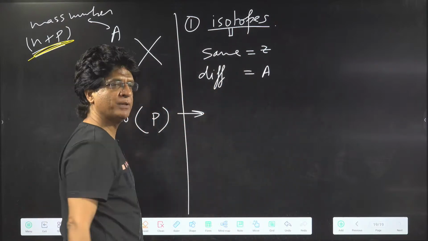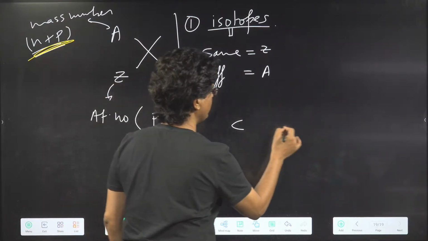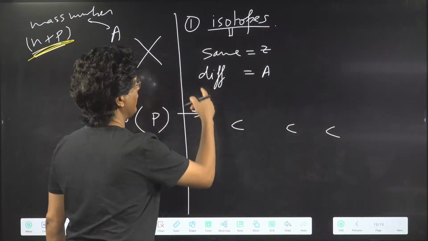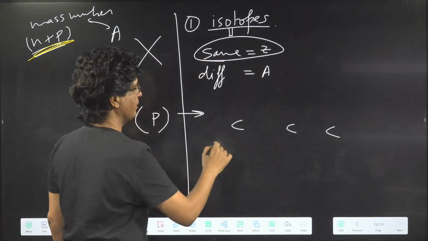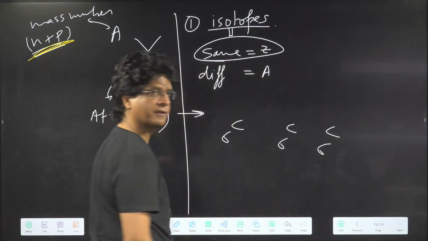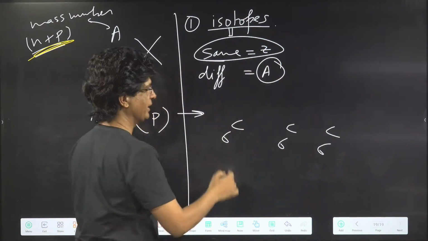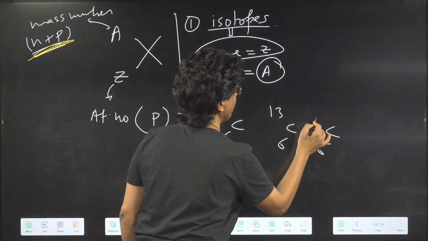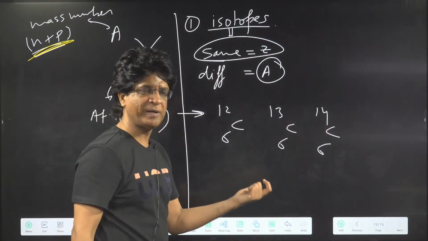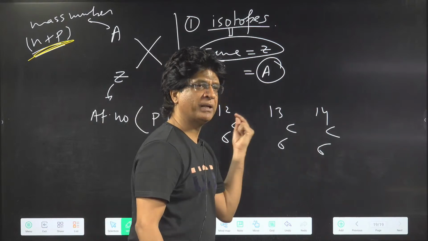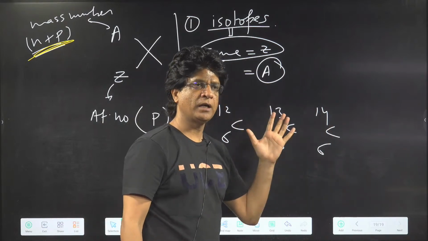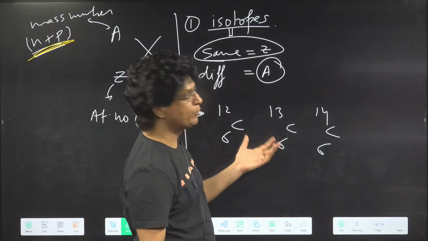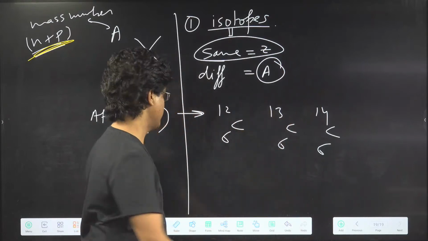Can we have some examples of isotopes? Like carbon, carbon, carbon. Atomic number has to be the same: 6, 6, 6. And A has to be different: 12, 13 and 14. Just check that Z is the same, but A is different, and you will get a group of isotopes.